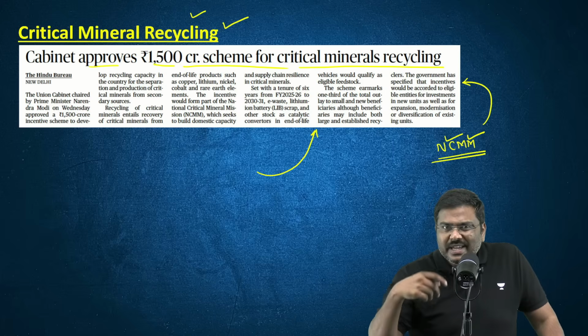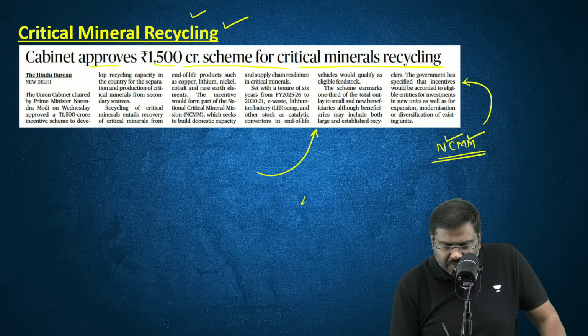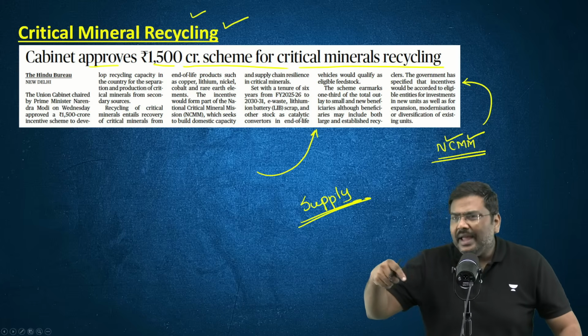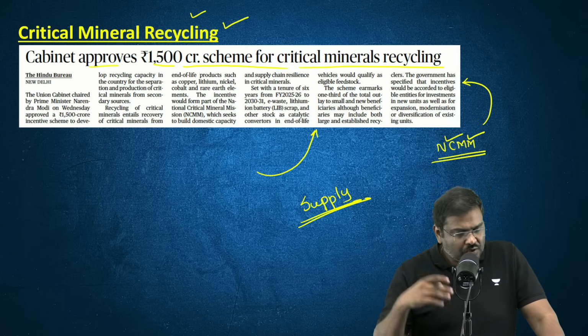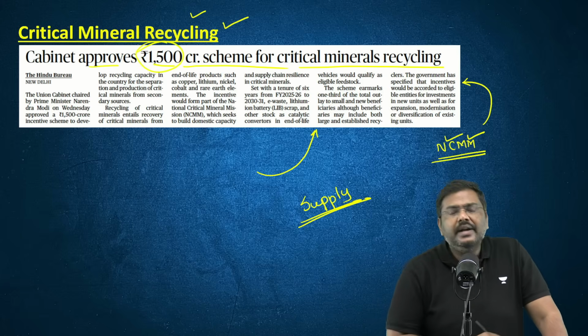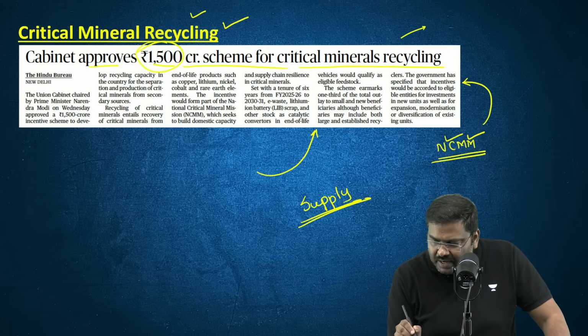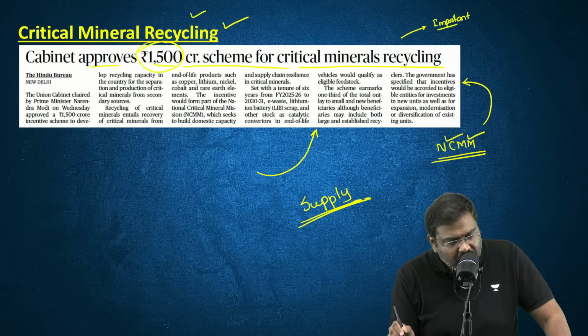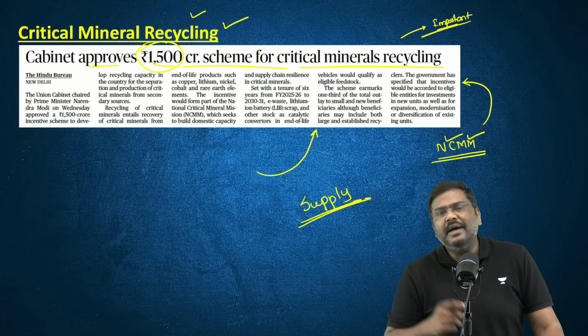And what is the use of such kind of projects? We will be able to recycle the critical minerals from various secondary sources in order to ensure there is a sufficient supply in the domestic market rather than importing everything or most of the requirement from the external market. So for that, government of India has allocated 1500 crore rupees. So these are certain very, very important points associated with the critical mineral recycling project that has been approved by the government.